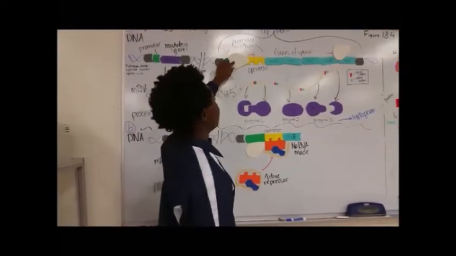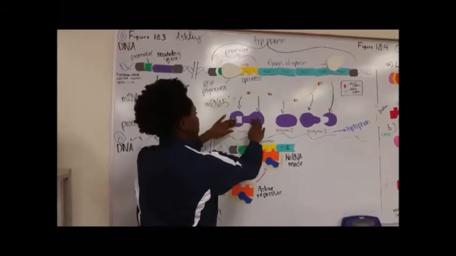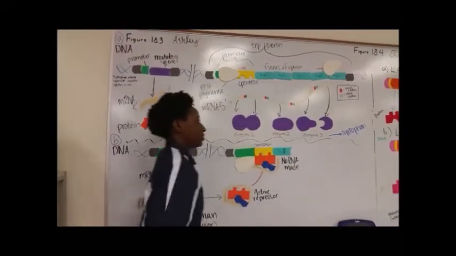So the RNA polymerase is able to transcribe these genes into these polypeptide subunits that are able to make these enzymes, which then code for tryptophan.